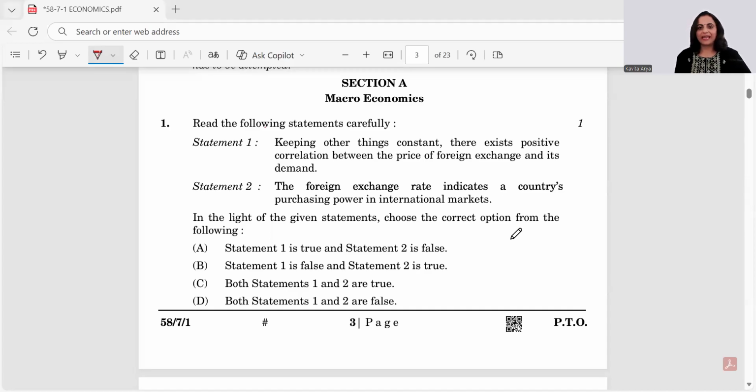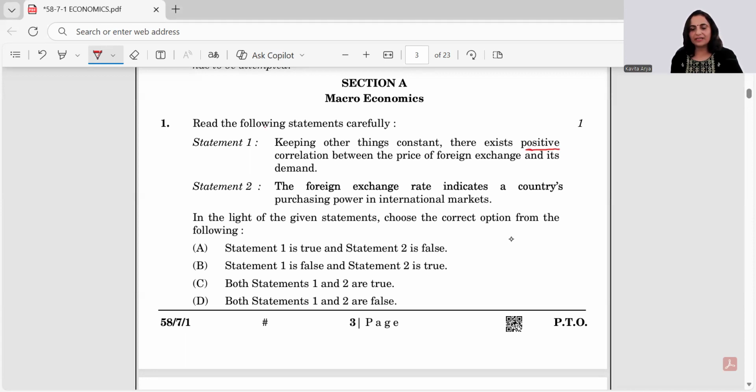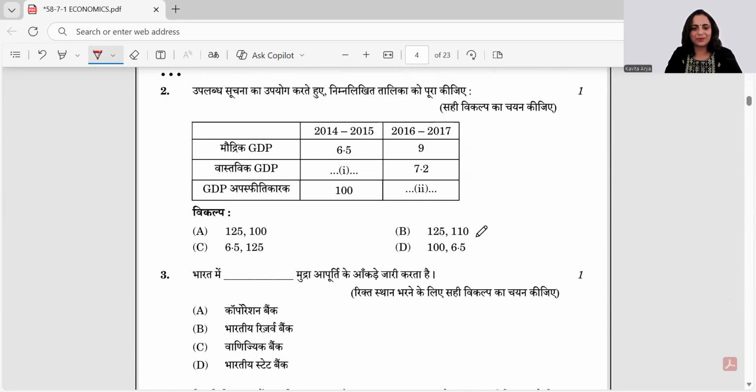So the section A, macroeconomics, the first question begins with statement 1 and 2 type. First is keeping other things constant, there exists a positive correlation between the price of the foreign exchange and its demand. No, it is never so. It's always false because the demand and price are always negatively correlated. And the foreign exchange rate indicates the country's purchasing power. Yes, it is true. So here we have the statement 1 is false and statement 2 is true.